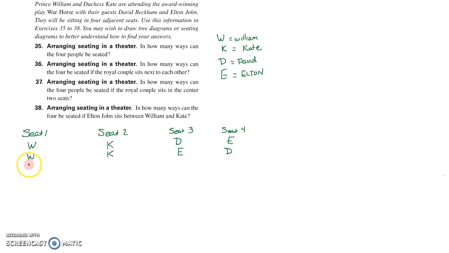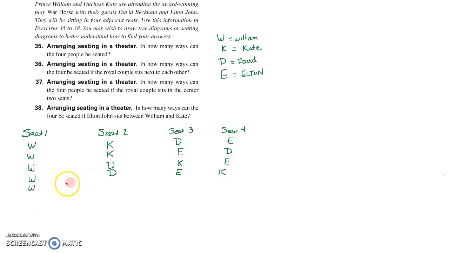All right, then let's leave William in his seat. But now let's move Kate, so let's have David be here next to him. And now we have Kate, and then we have Elton. Okay, good. And then let's leave William here. David's going to stay here. And now let's switch these 2. Okay, so you see what we're doing? You've got to do them in an order that you can keep track of.